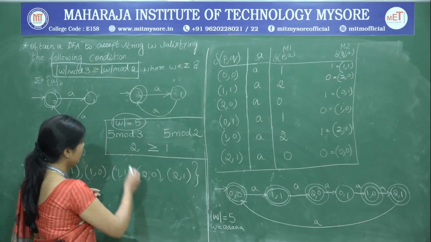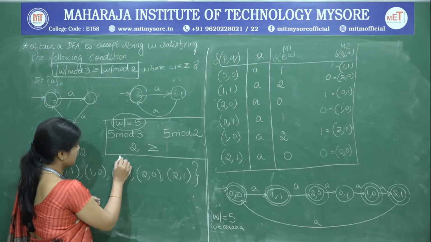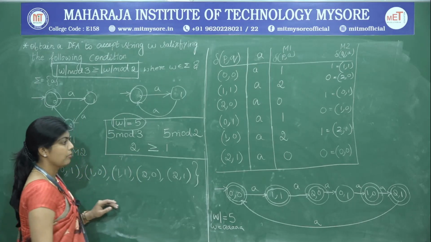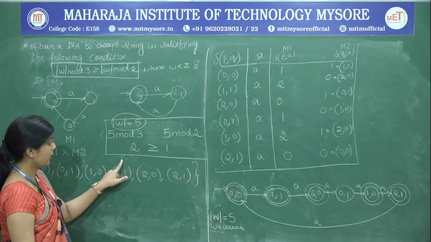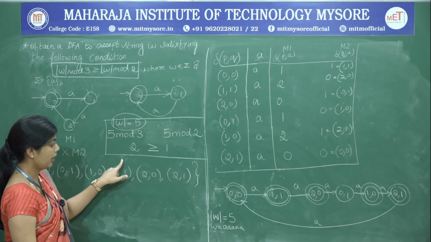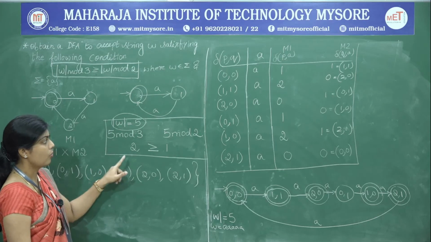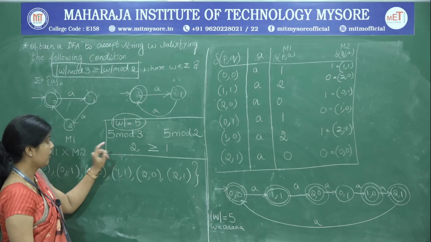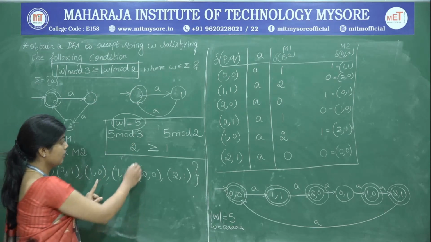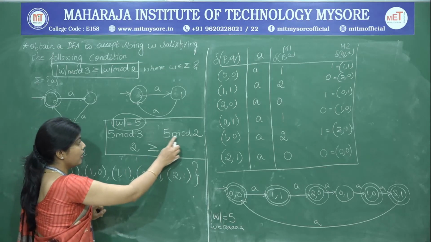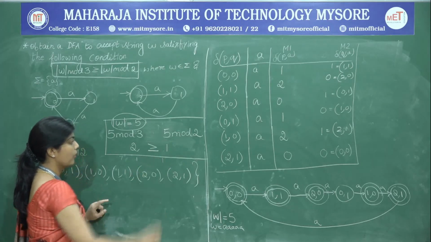Similarly, the string length can be 7 here. So, in that case, 7 A's have to be accepted at 1 comma 1. Why? 7 mod 3 is 1 and also 7 mod 2 is 1.